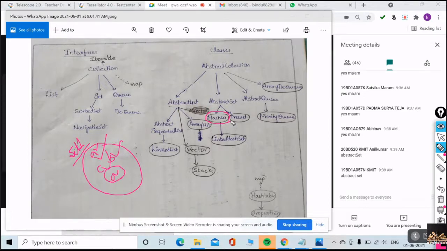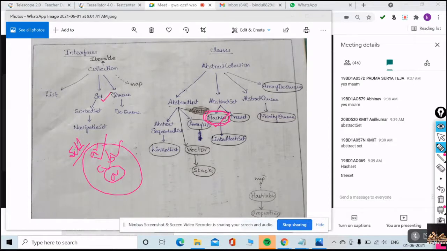AbstractSet has some abstract methods, so I cannot create an object. So finally, what do I have to choose? Very good. I need to choose HashSet, because HashSet is a concrete class. It is not an abstract class. So with this HashSet, I can provide implementation for your set interface.